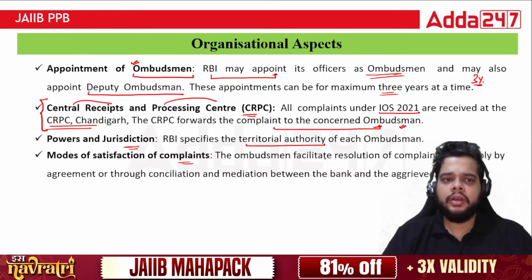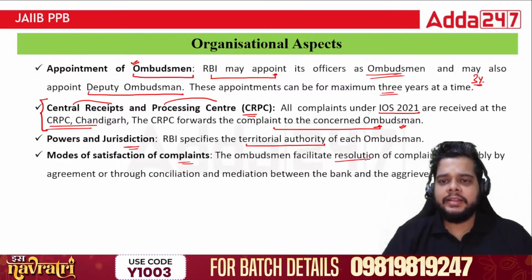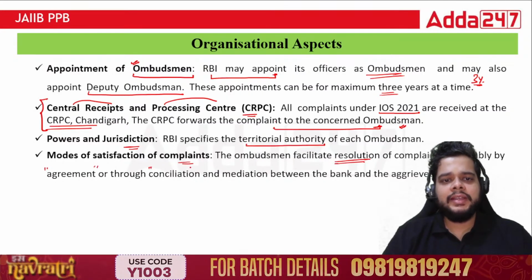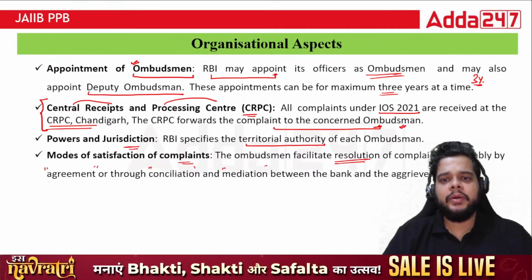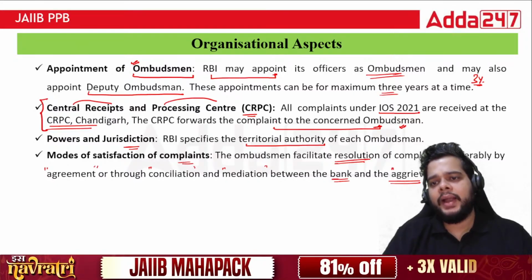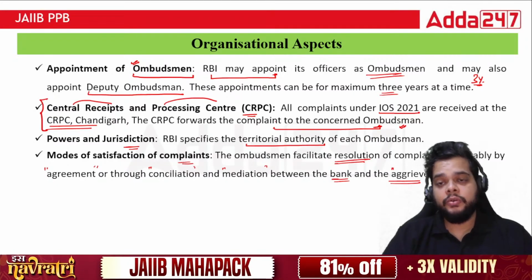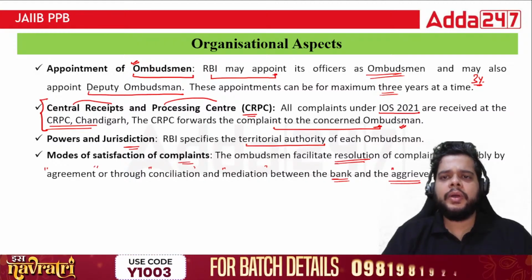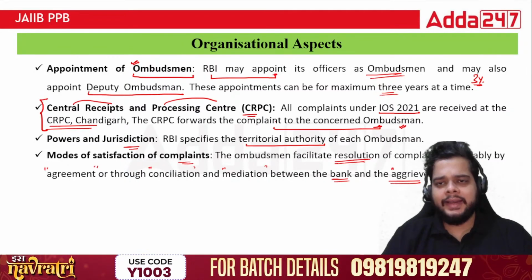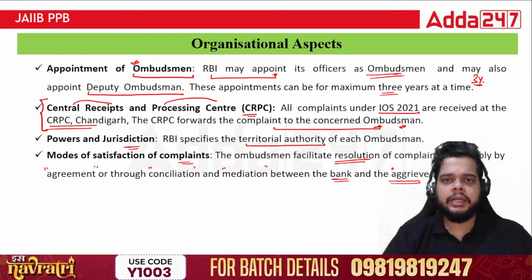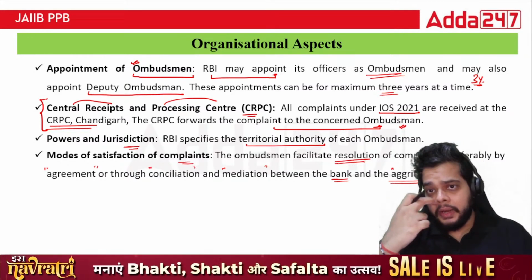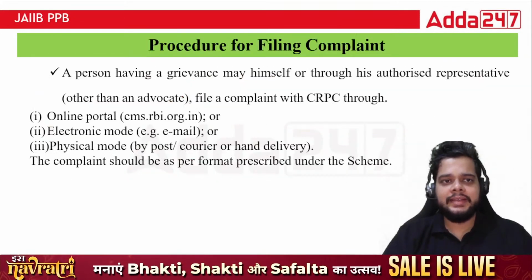What are the modes of satisfaction for complaints? The ombudsman facilitates a resolution of these complaints, preferably by agreement or through conciliation and mediation between the bank and the aggrieved parties. Who are these aggrieved parties? The customers. Mediation is the most common mechanism via which we have seen that the RBI has proceeded in the previous cases.